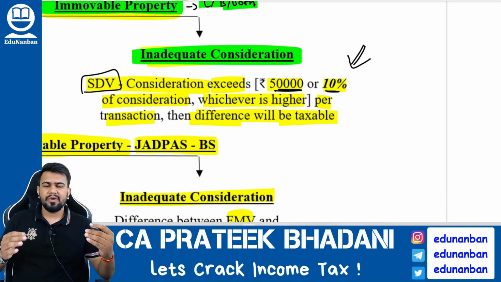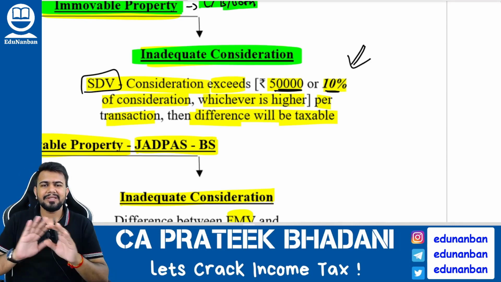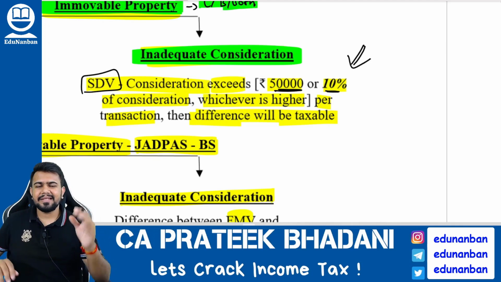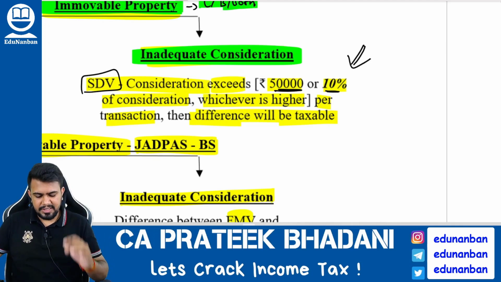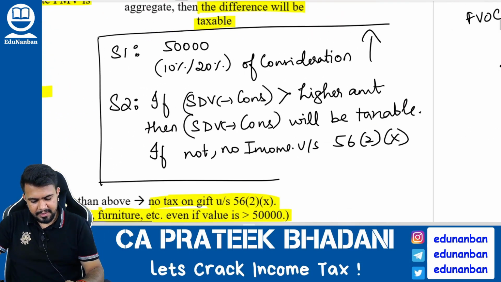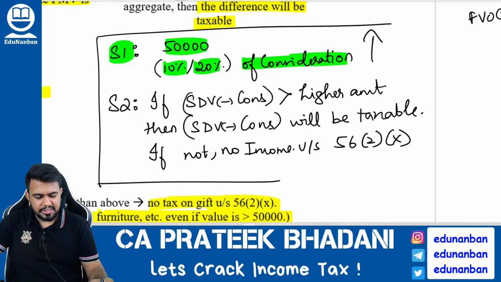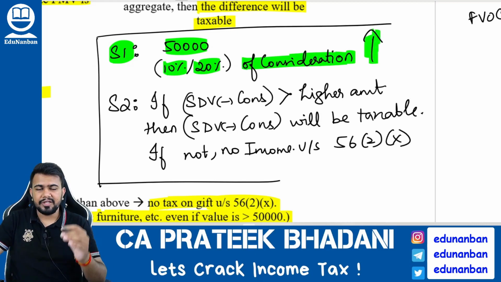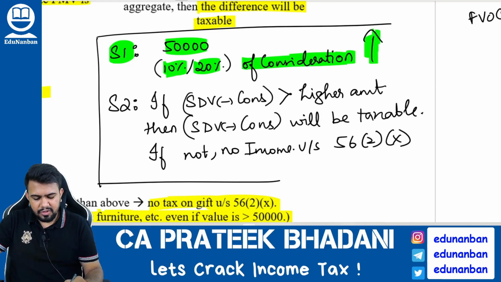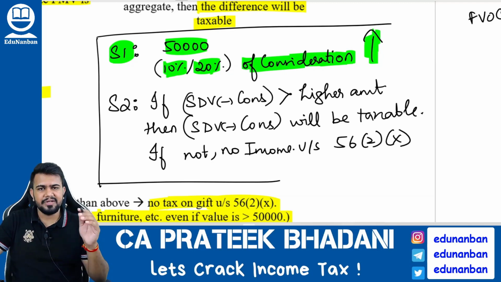Next, let us talk about inadequate consideration. Inadequate consideration means what? I am paying consideration, but that is not adequate. It is lesser than the stamp duty value. In such case, what you have to do? Listen here. You have to do step 1: take 50,000 or 10% or 20% of the consideration, whichever is higher.